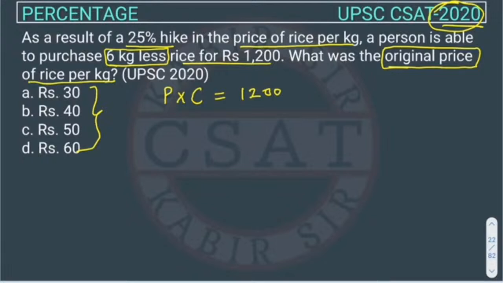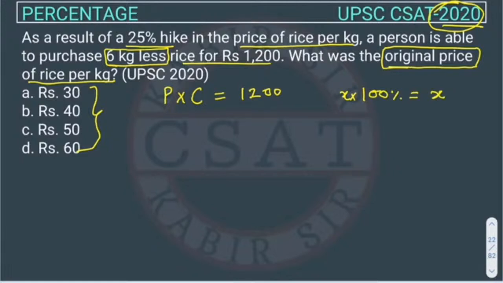I hope you got it, because the original price is P and he is able to buy some C amount of rice in 1200. But now the price of rice got increased by 25%. We already discussed that 100% of something is that same thing. If we take 100% of X, it will be X only.